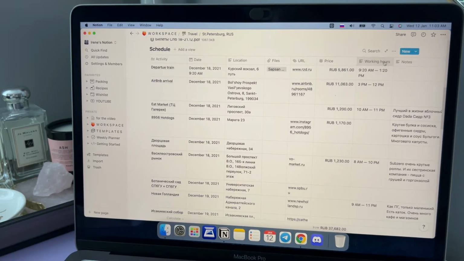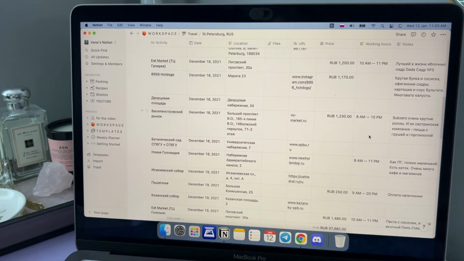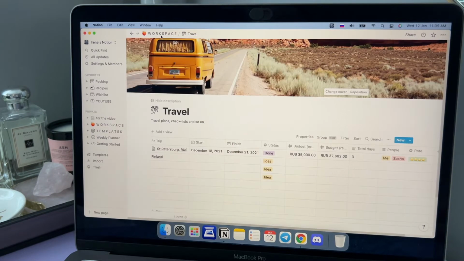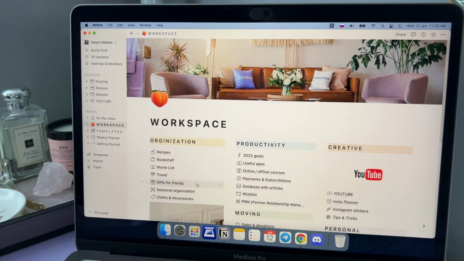Working hours is really important when you plan something for your trip, because if it's a museum or a bar, for instance, you have to know the working hours. We had a nasty situation with the Hermitage Museum. I mixed up the dates and I didn't know that the Hermitage Museum is not working on Mondays. Okay, move on. There you can see gifts for friends.